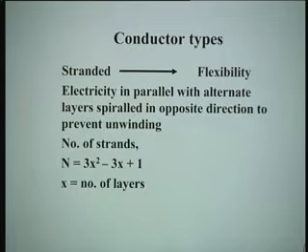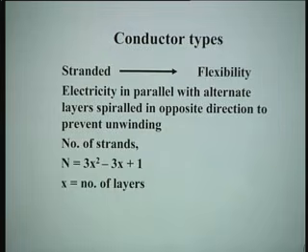The formula is given here, 3x square minus 3x plus 1. If there is only one layer, then it will come out to be 1. If x is 1, then this 3 will cancel out, you will get 1. But if there are 2 layers, then you will see, just check, will you get 7?